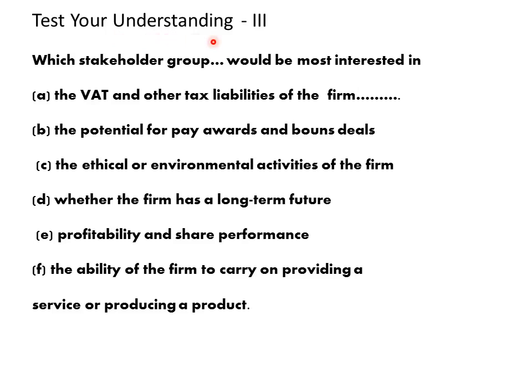Now this is test your understanding part 3. Which stakeholder group would be most interested in the VAT and other tax liabilities of the firm? So VAT and other tax liabilities are imposed by the government and other regulators. The potential for pay awards and bonus deals. So basically, who decides pay awards? This is the job of management.